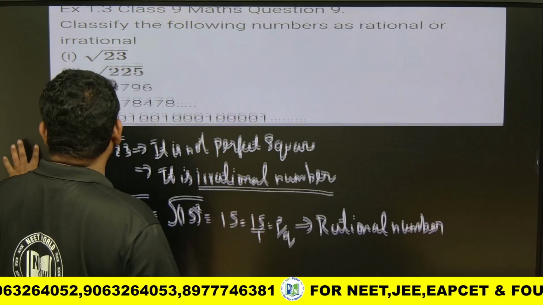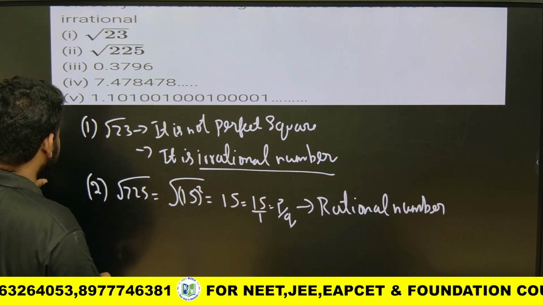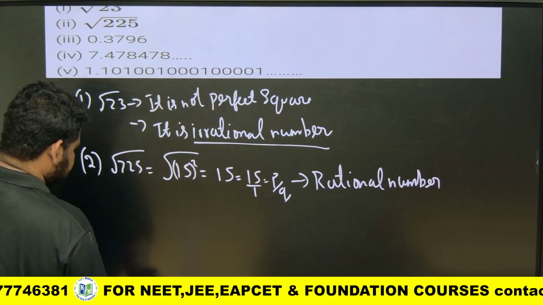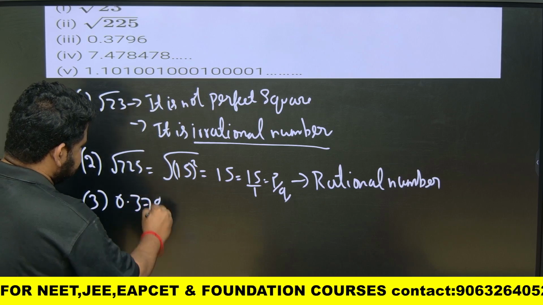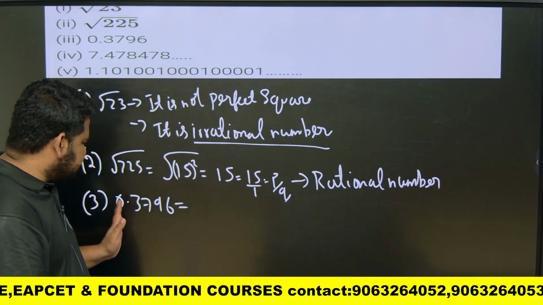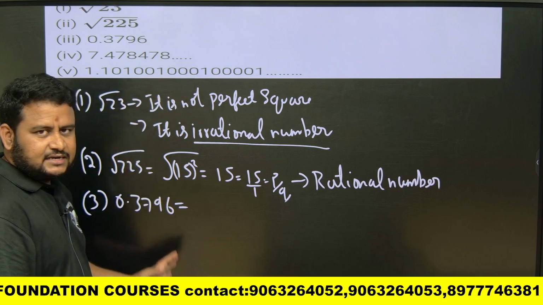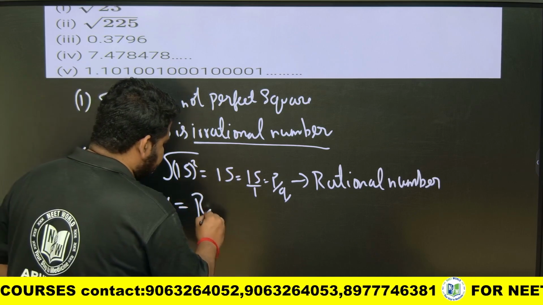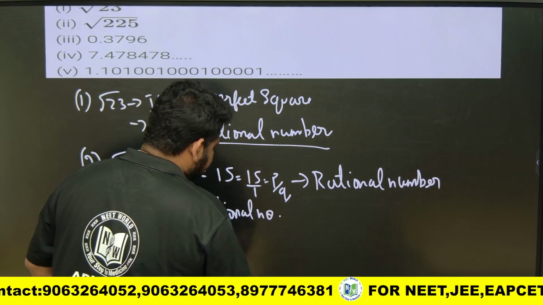See here what they are telling. The third one is 0.3796. Here it is terminating. Here they have not kept any dot. That means it is terminating and it is not repeating also. It is terminating, which means definitely it is a rational number.